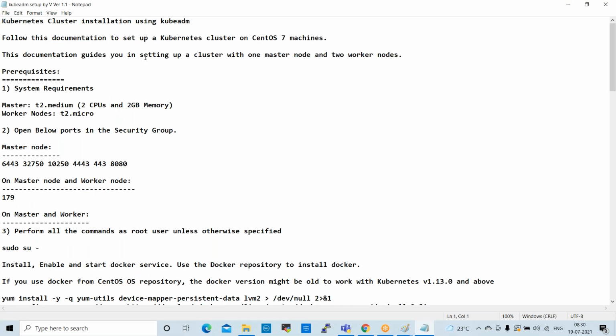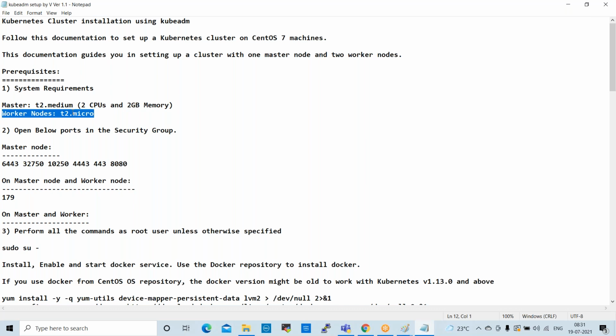So, commands. I explained the commands before installing this. What are the prerequisites for Kubernetes cluster setup? These are the prerequisites. System requirements: the master server requires T2 medium. Kubernetes master requires T2 medium, so it will not support T2 micro. Minimum 2 CPUs and 2 GB RAM are required for the master. The worker will support T2 micro, 1 virtual CPU, 1 GB RAM.